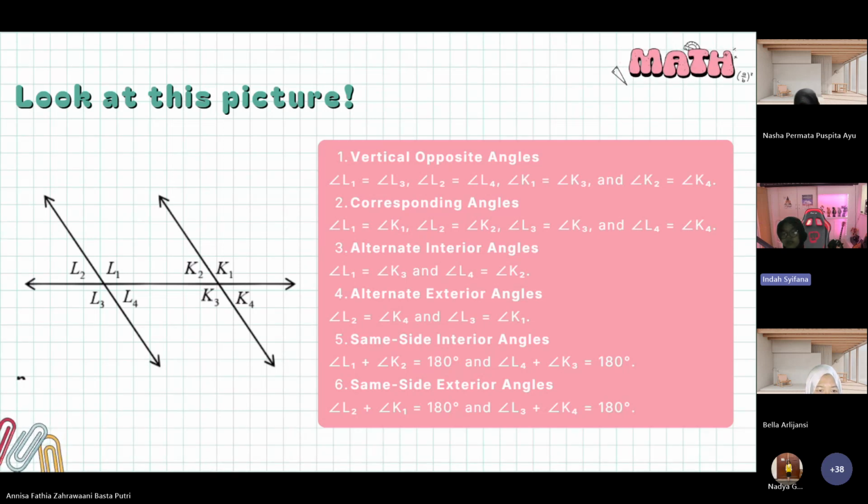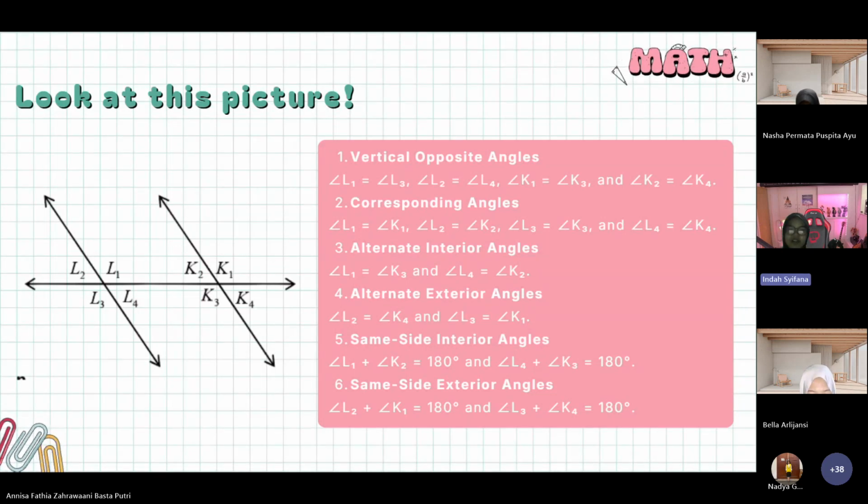So it matches the side. For example, angle L1 and angle C1 are on the same side, so they are corresponding angles.